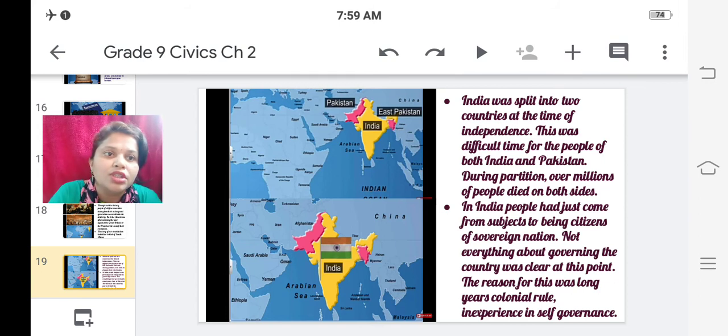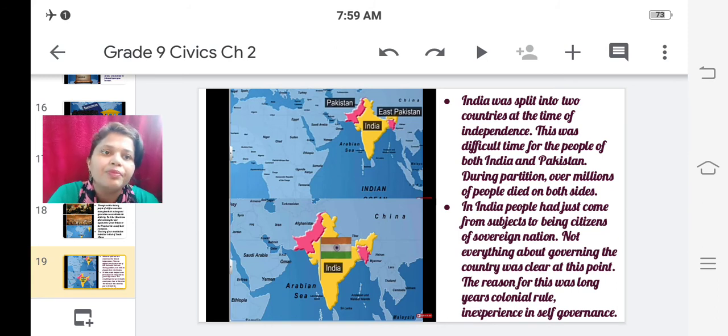Partition means dividing one country into two parts. During partition, over millions of people died on both sides, from Pakistan and from India. This was not at all an easy thing for us to digest. That was the horrible thing. We achieved independence, good, but what happened immediately after independence was the partition, and that we Indians would never forget, and not even Pakistanis.